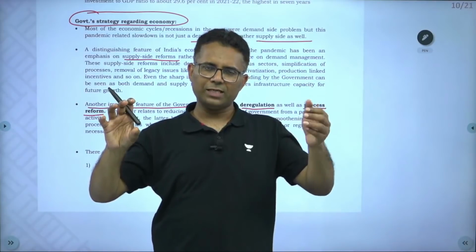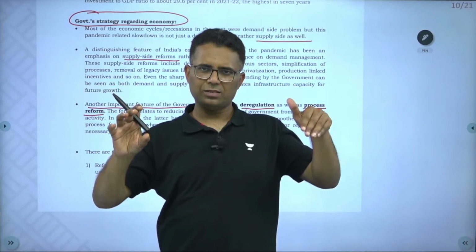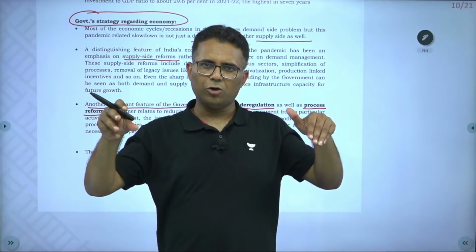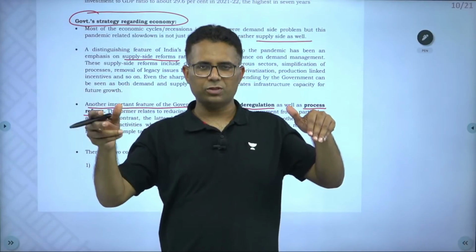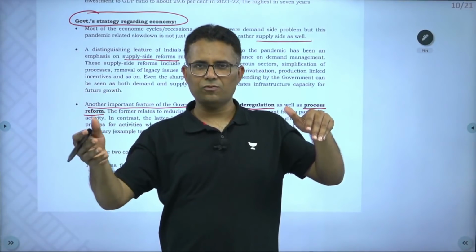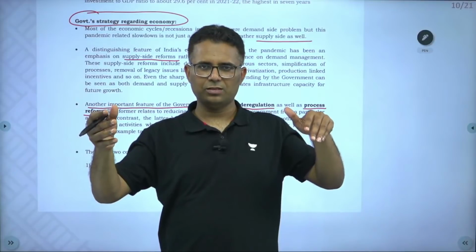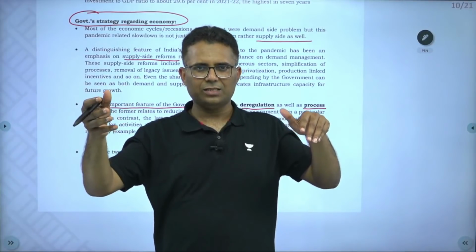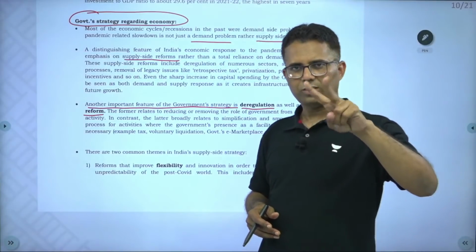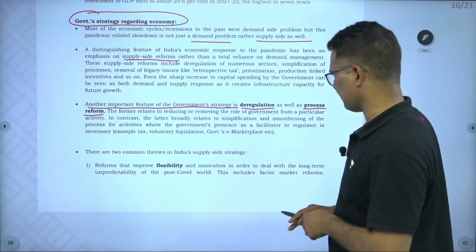In deregulation, government has exited that sector, it has allowed private sector. In process reforms, government's presence is required, but government has improved the processes so that people find it easier to do business, either ease of doing business or taking approvals or filing tax returns, these things. So process reform and deregulation, these are the two ways on which government has focused in this area.